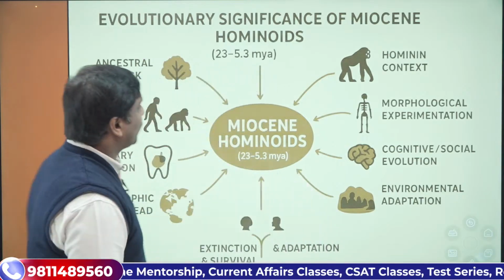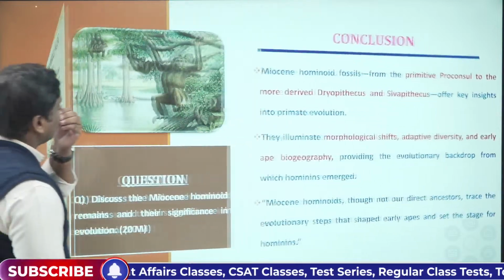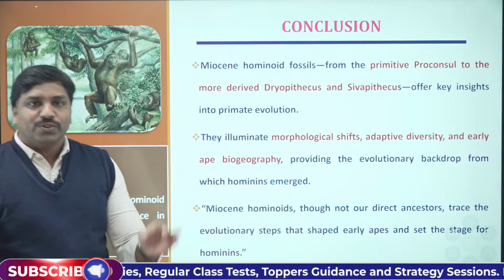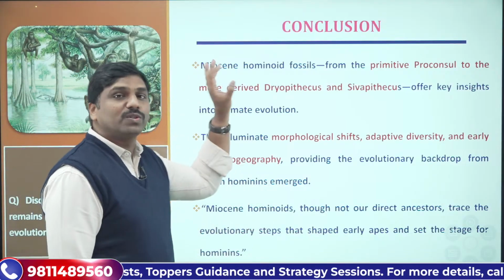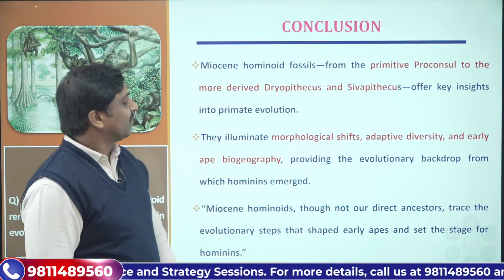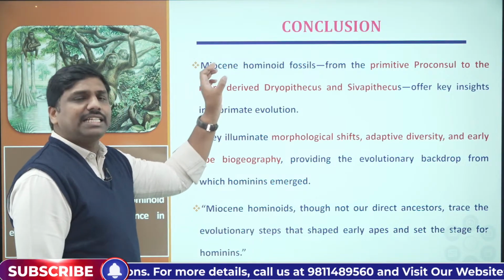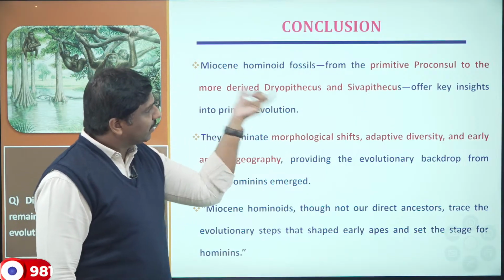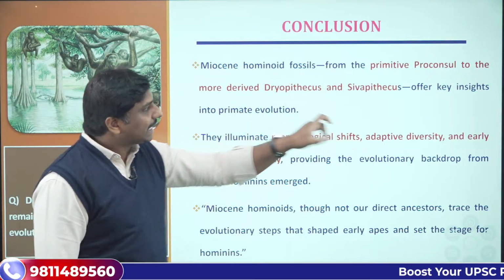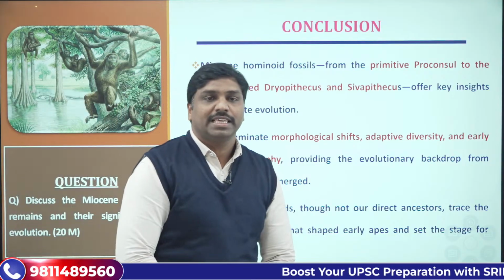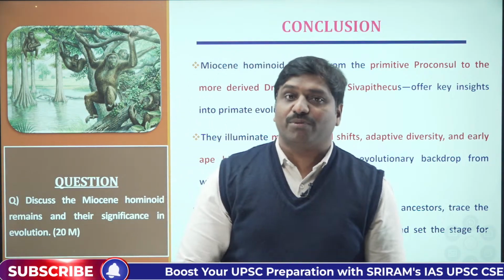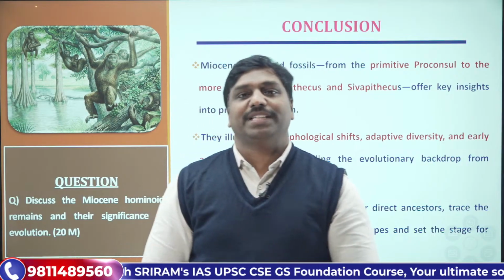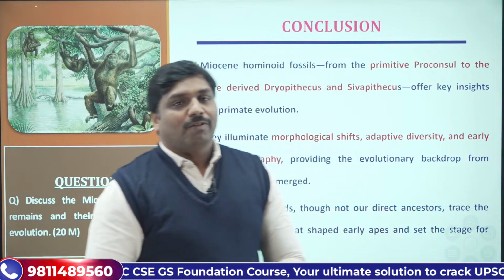Now let's discuss the conclusion. What could be the probable conclusion, how can you conclude it? As I have said, you can talk about the Miocene hominoid fossils, and say that these fossils, starting from the primitive Proconsul to the more derived Dryopithecus and Shivapithecus, offer key insights into primate evolution. We can systematically understand the process of primate evolution if we study Proconsul to Dryopithecus and Shivapithecus. That's one point you can mention.